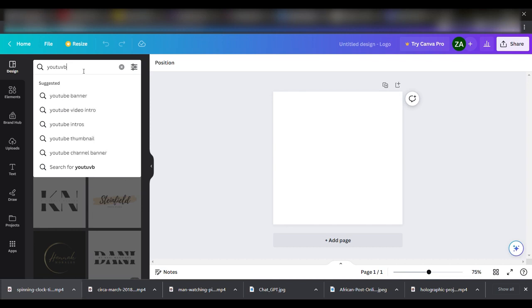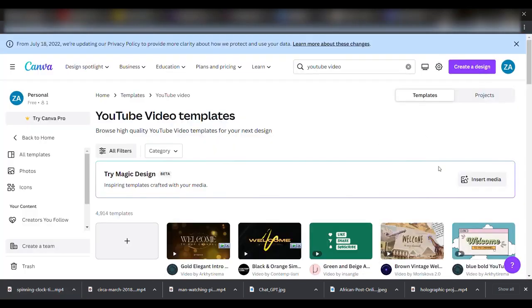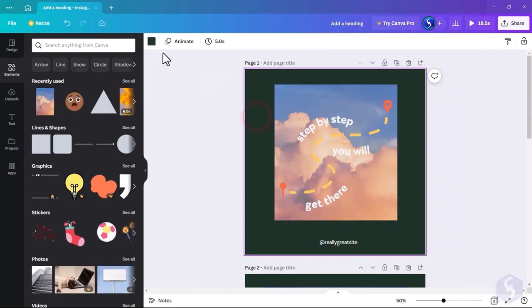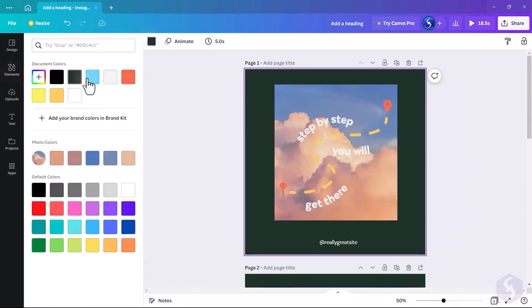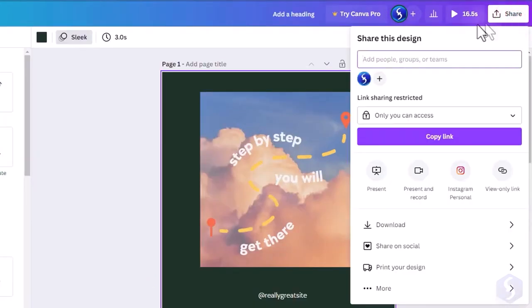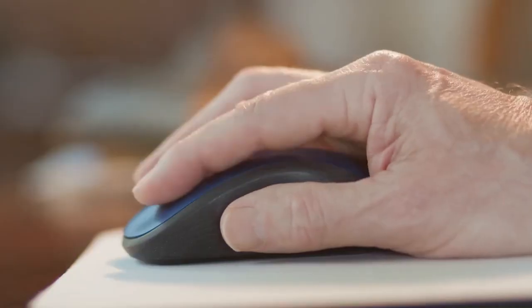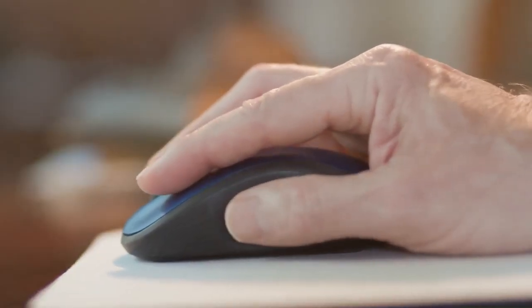In the search bar, I type YouTube video. A treasure trove of templates appears, but we shall ignore them for now. We click the option that reads Create Blank YouTube Video, for we seek a canvas to paint our masterpiece. The first step is to find a fitting background for our video. I chose the same image we used before, our brainy creation. With a few clicks, I align it to perfection, but hold on, we must fine-tune its appearance.